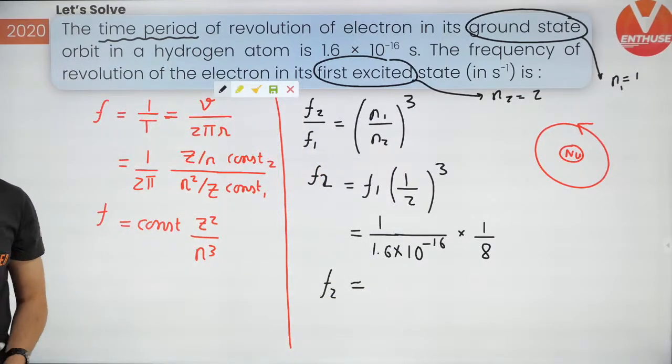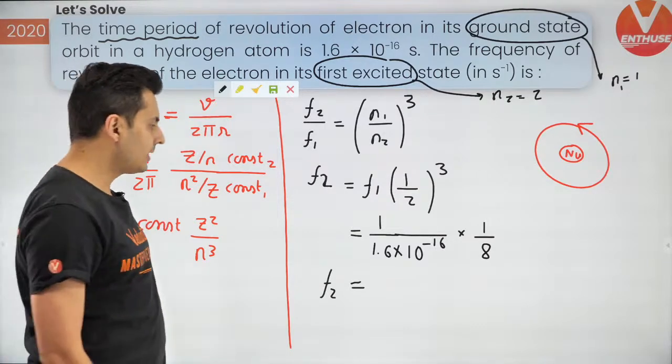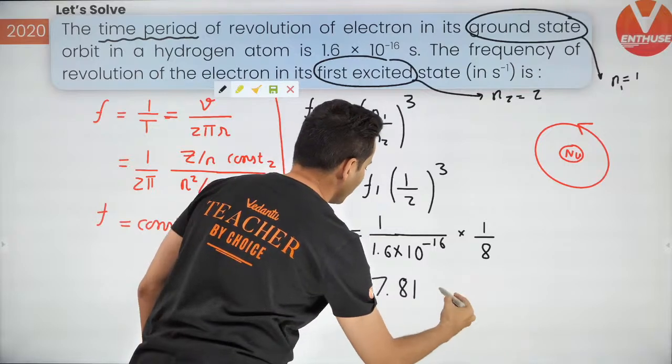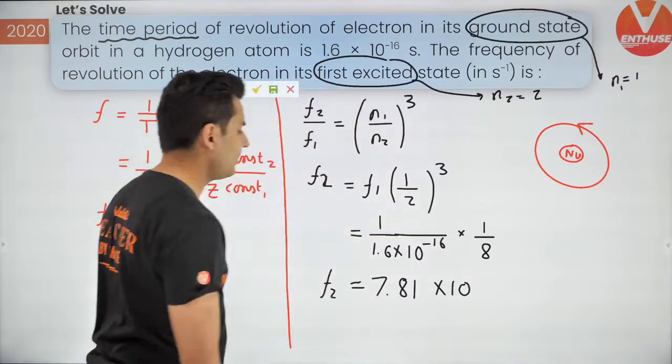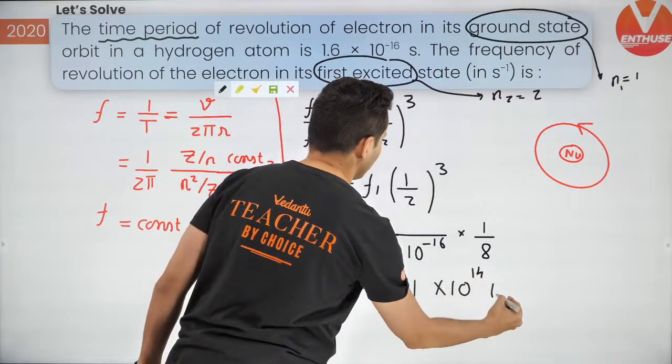I hope this makes sense now. Cool. So that is going to give you the answer, guys. So just check it out. It is going to be approximately 7.81 something into 10 to the power maybe 14 or something like that hertz. Yes, probably that should give you the answer.